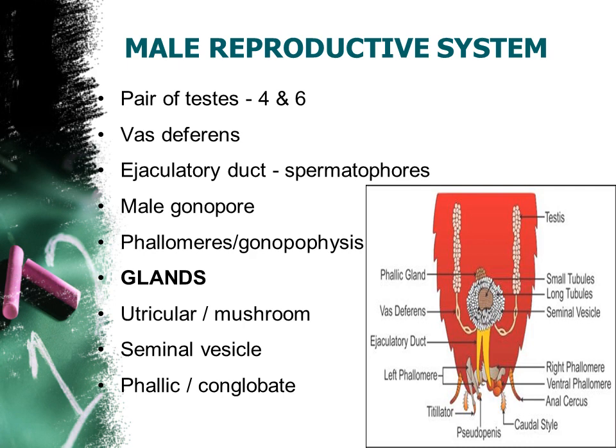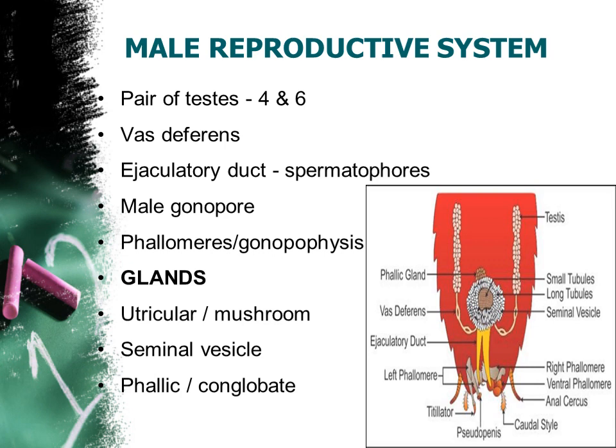Followed from the testis, can you watch one thin tube which is arising from the testis? That is known as the vas deferens. So that is the next region of the male reproductive system. It is a thin tubule arising from both the testes. Then both the vas deferens will open into a duct. The name of this duct is the ejaculatory duct. Can you watch in the figure?